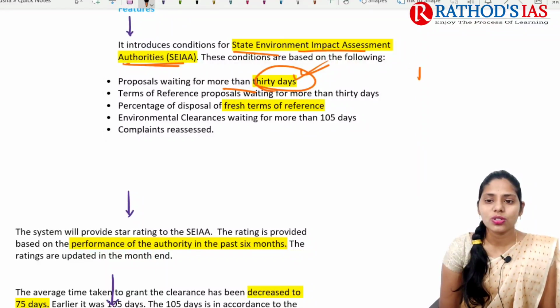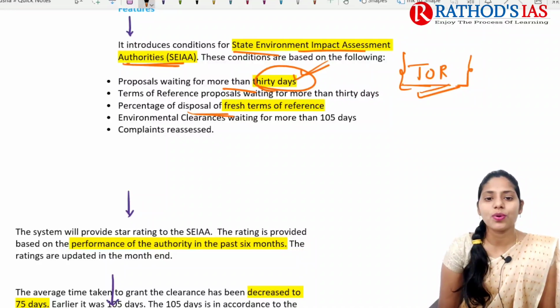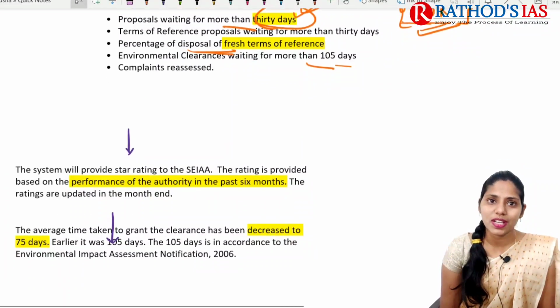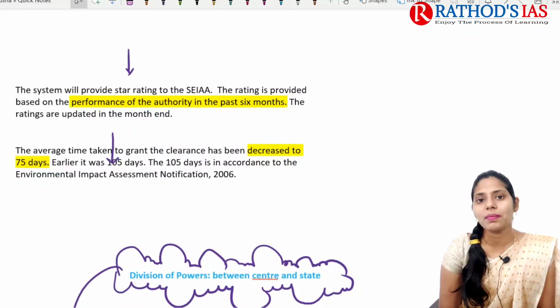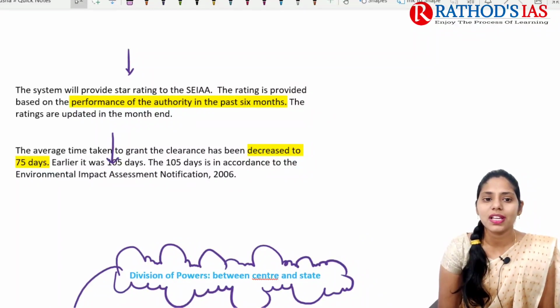They also talk about ToR, or terms of reference: proposals waiting for more than 30 days, and the percentage of disposal of fresh terms of reference. They also talk about environment clearances waiting for more than 105 days, and say that complaints are to be reassessed. This system provides star ratings for these authorities, and the rating is based on the performance of the authorities over the last 6 months.